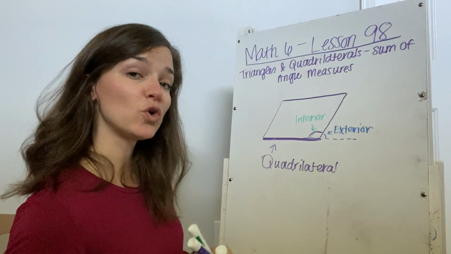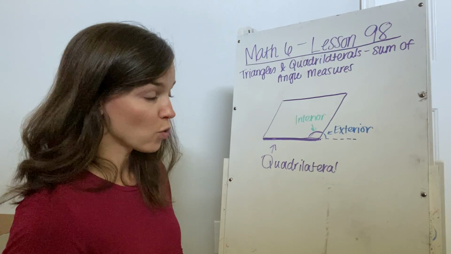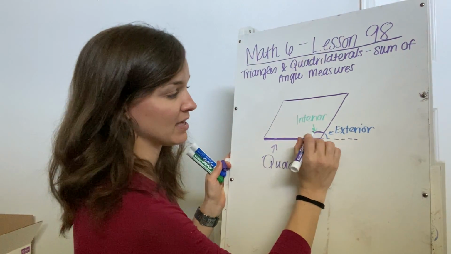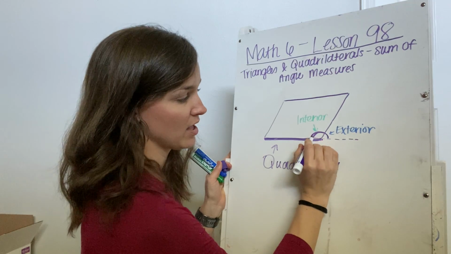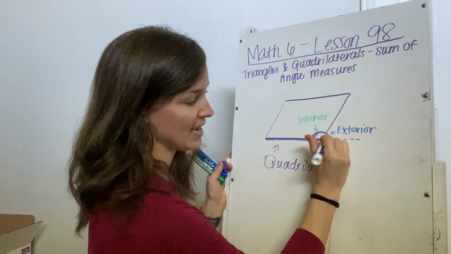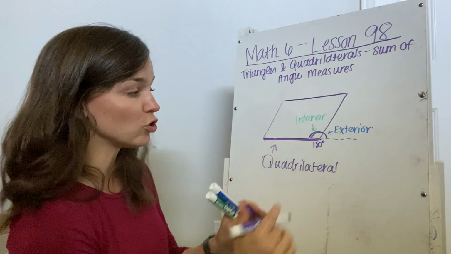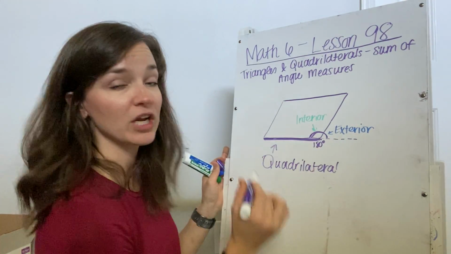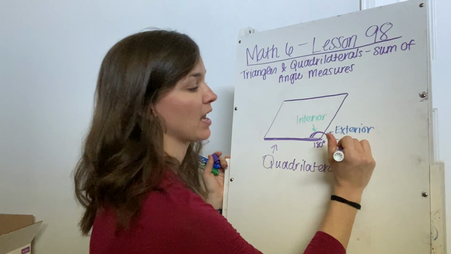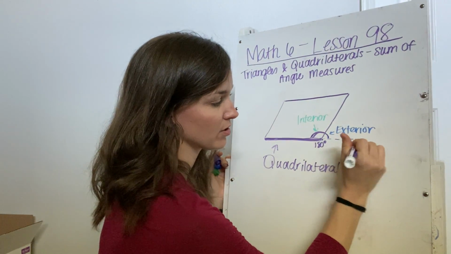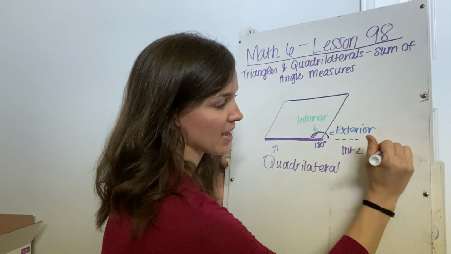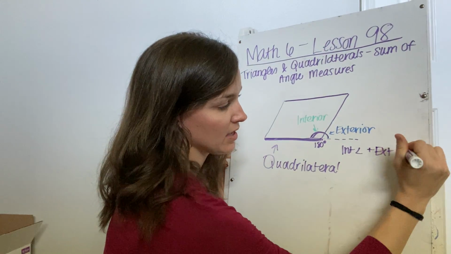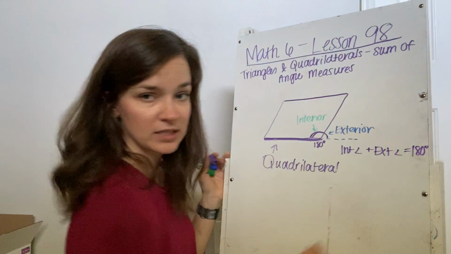So if we know that a full circle is 360 degrees, we know that this measurement right here, a half a circle, is referring to 180 degrees total. So when you combine this interior plus this exterior angle, you're going to get 180 degrees. Okay, so we're going to say interior angle plus exterior angle equals 180 degrees.